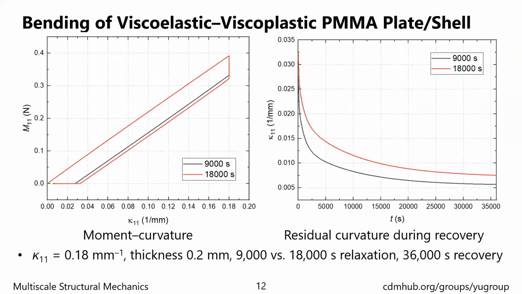Then we have a viscoplastic part added to the model, and in this example, we have a homogeneous shell that is prescribed with curvature. The loading process is similar to a CBT: first it is loaded with the curvature, and then the curvature is kept for relaxation, then unloaded to a zero moment state for recovery. On the left-hand side, we can see that for longer relaxation time, it has more moment relaxation, and on the right-hand side, we can see that after recovery, the extra relaxation time generates more permanent deformation, even if the controlled curvatures are the same. This is a feature of the viscoplasticity.